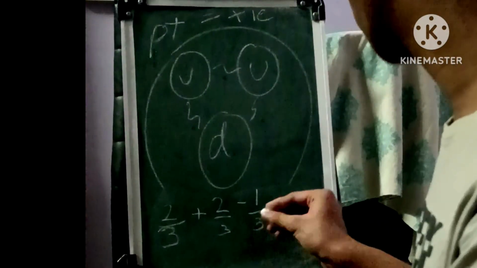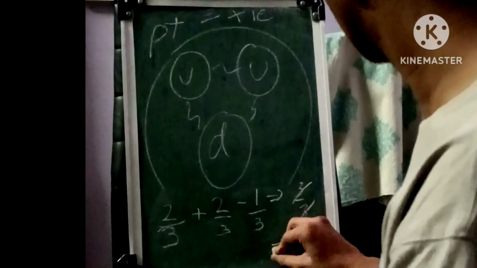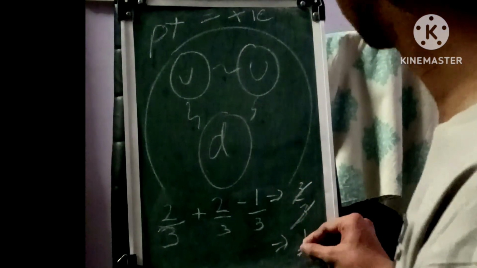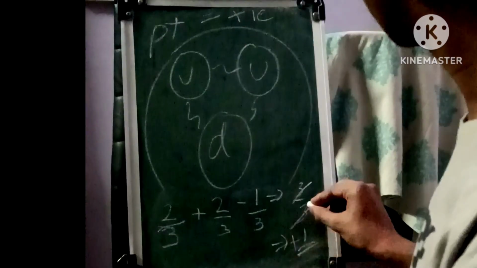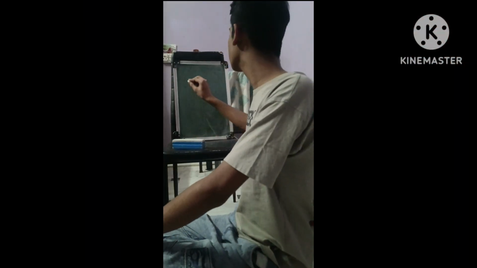first, both the up quarks. This is some basic calculation. We'll get 3 by 3, which is 1, and this is our resulting value. Now let's see the neutron.